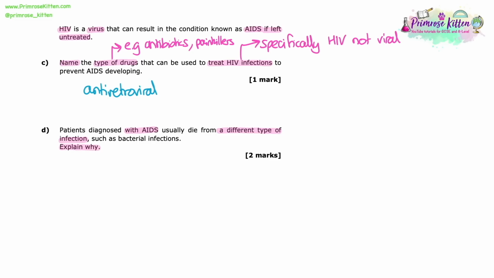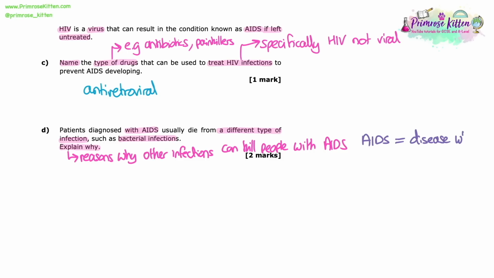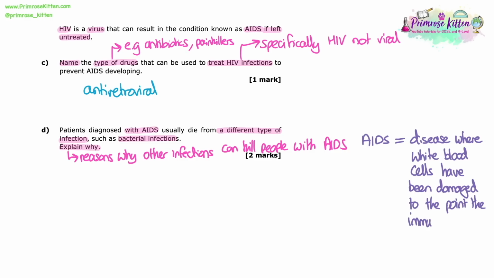Patients diagnosed with AIDS usually die from a different type of infection, such as a bacterial infection. Explain why. So we need to give reasons why other infections might kill a patient who has AIDS. So this is just about us being able to use our knowledge of AIDS to explain why this happens. We need to understand what AIDS is as a disease and how we can link it to this idea that AIDS isn't the thing that specifically causes the death of people with this disease, but other infections can.